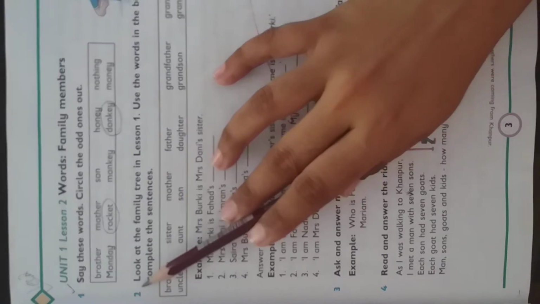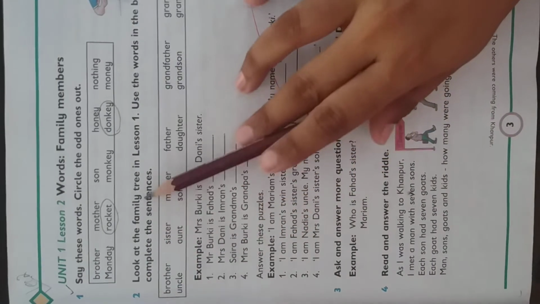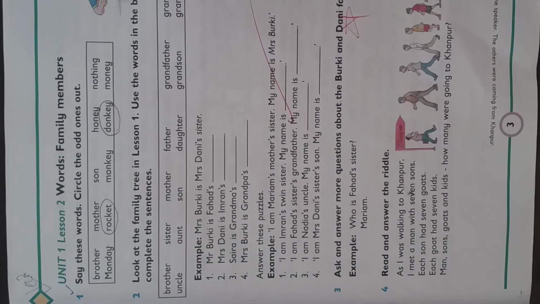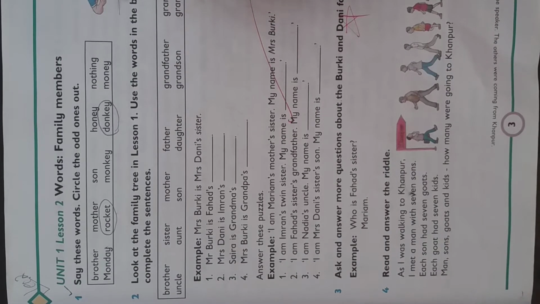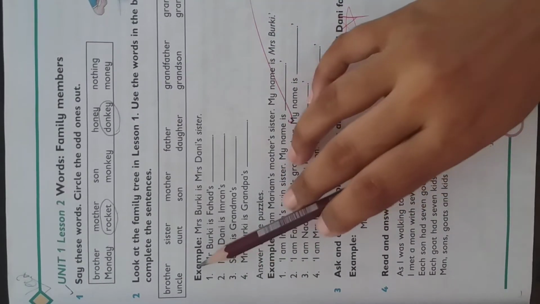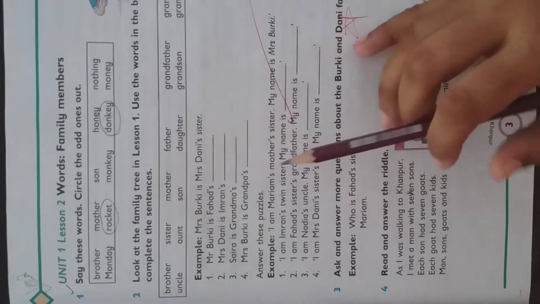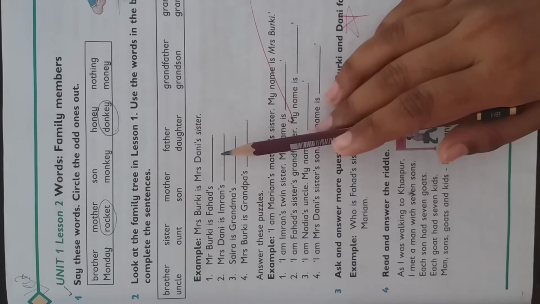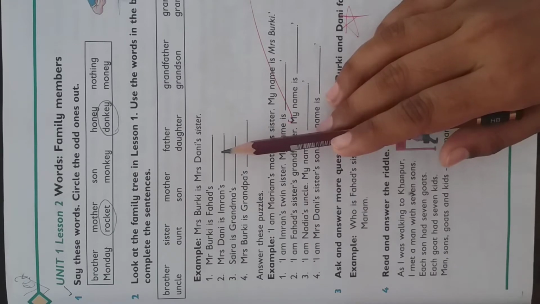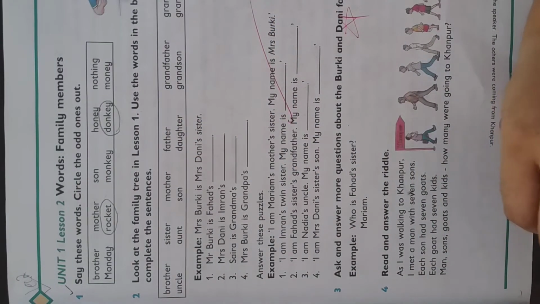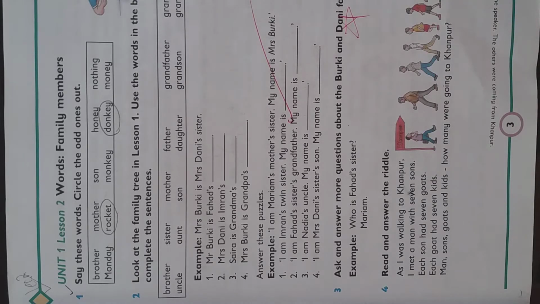Exercise number 2 is: look at the family tree in lesson 1. Use the words in the box to complete the sentences. Now you are given some family members, and you have to complete these blanks. How will you know which word is to be used here? You will have to go to exercise number 1 in lesson 1, to the family tree.